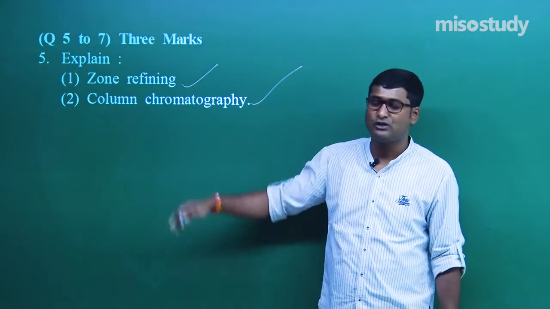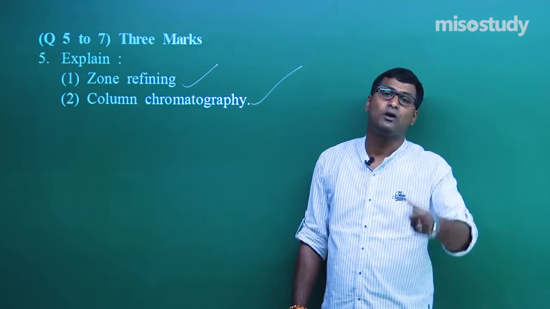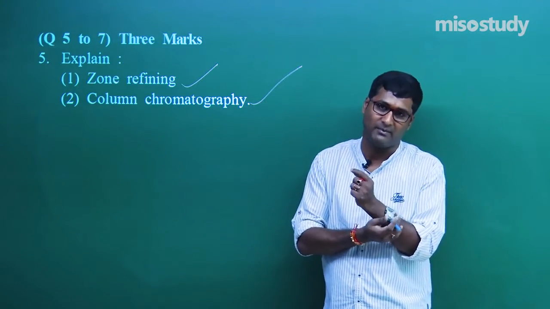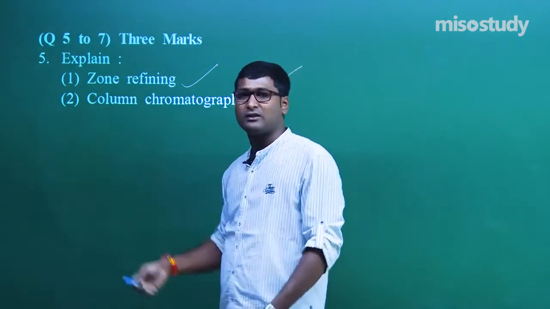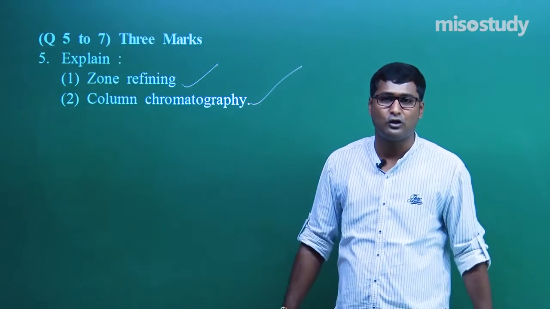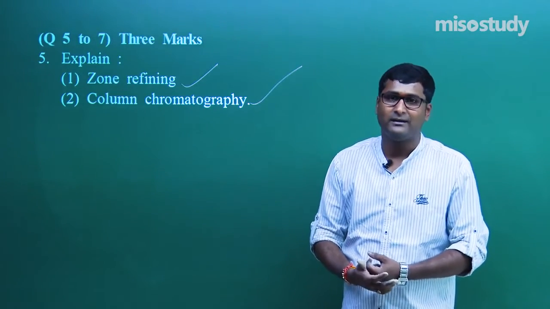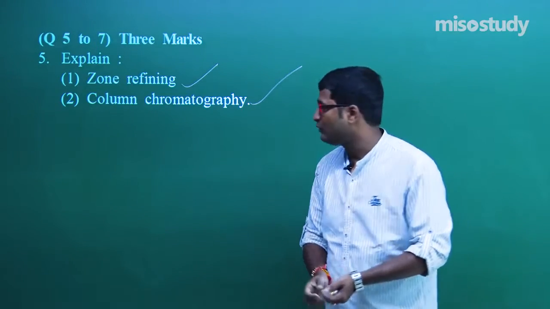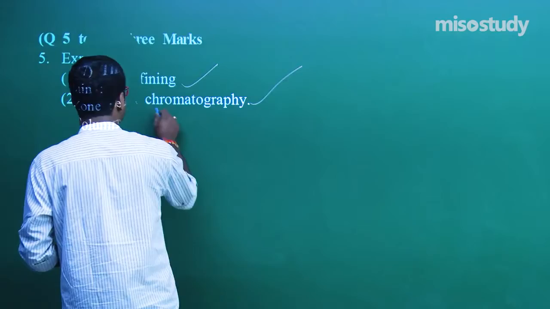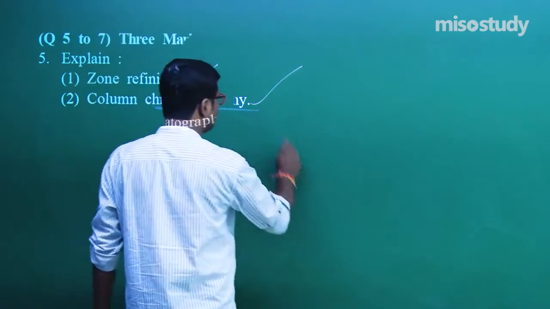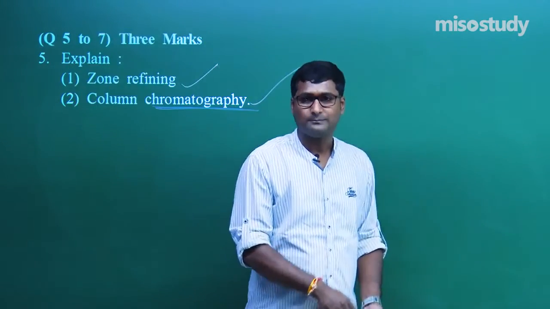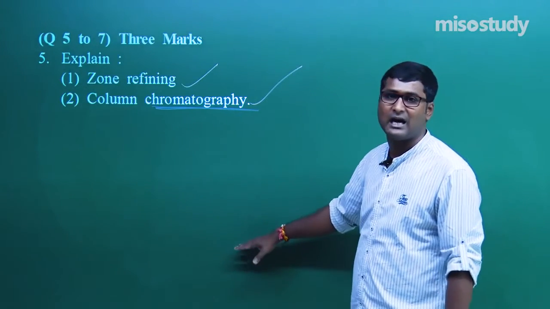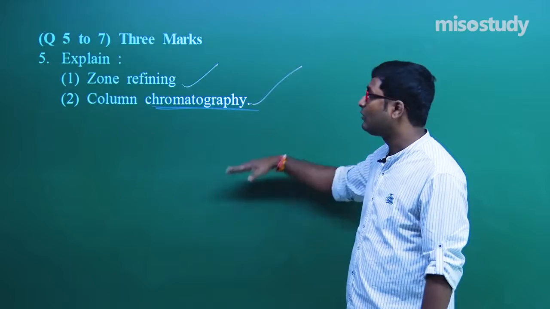This method is used for the refining of ultra pure metals, such as silicon and germanium. It is based on the fact that impurities are more soluble in the melt than in the solid form of the metal. Clear to you? What is column chromatography? Column chromatography is based on the principle that at different zones the different colored substances are adsorbed at the particular adsorbent.